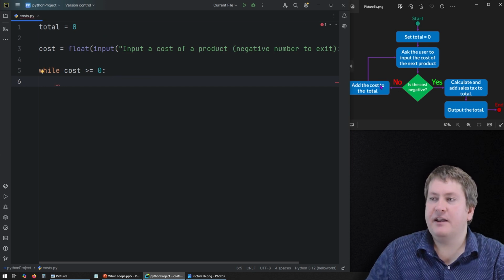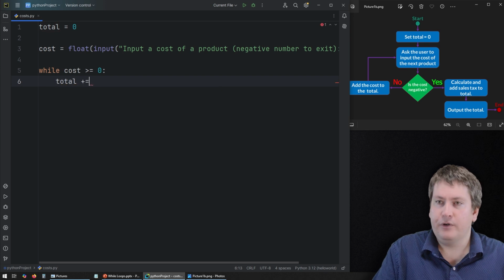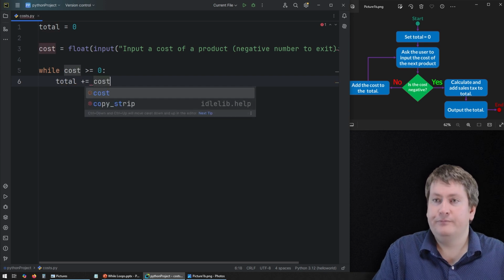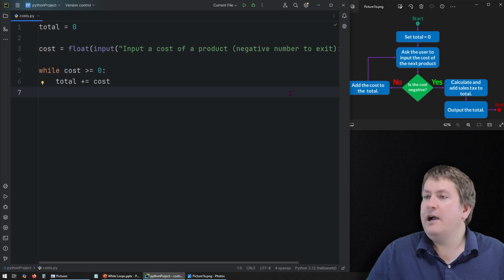Now we need to add the cost to the total. So at this point, we know the cost has to be positive, because if it was negative, we would have not even entered the loop. We'd have just gone to after it. So we can add the cost to our total. Simple enough.